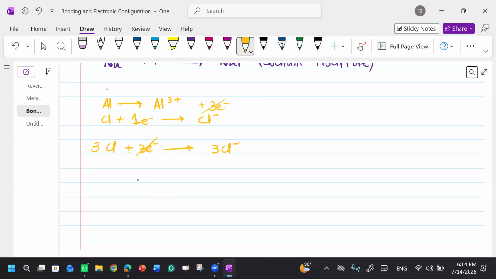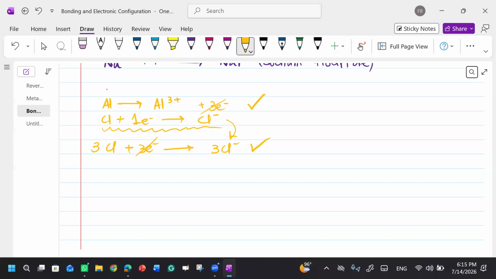Now what will be your final equation? You will not look into this equation now. We have multiplied it with 3, so this is our first equation now, and this is our second equation. Are you getting this? Why did I multiply this equation with 3? Because one chlorine can gain 1 electron. Since aluminum is losing 3 electrons, we need 3 chlorine atoms. Clear? Yes.